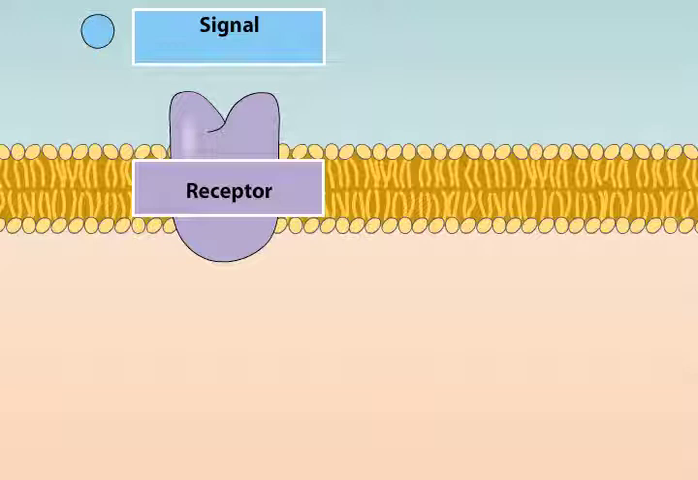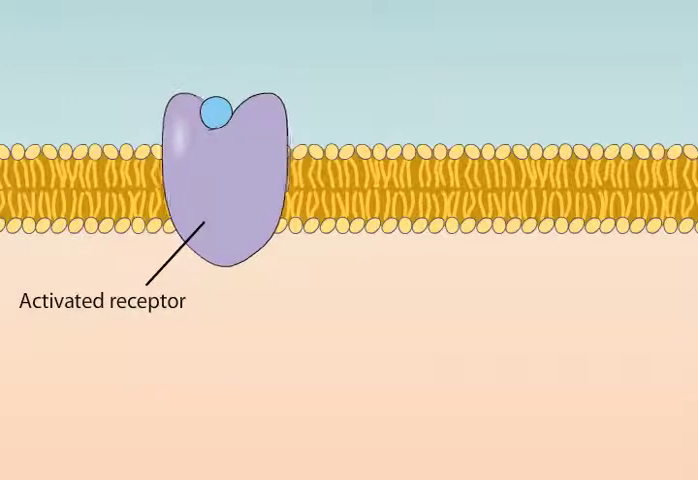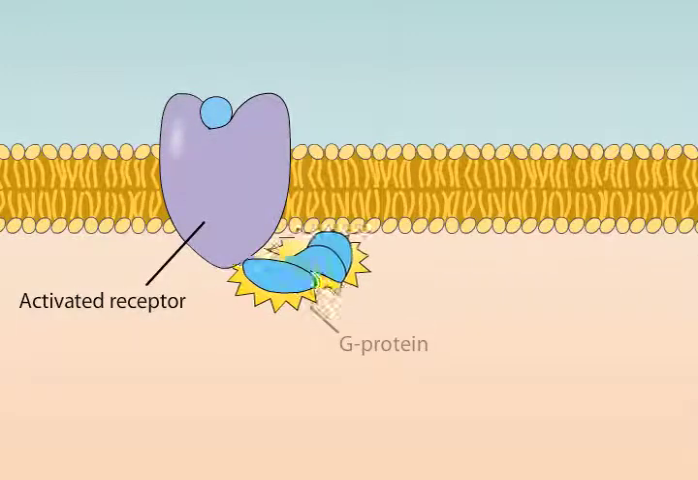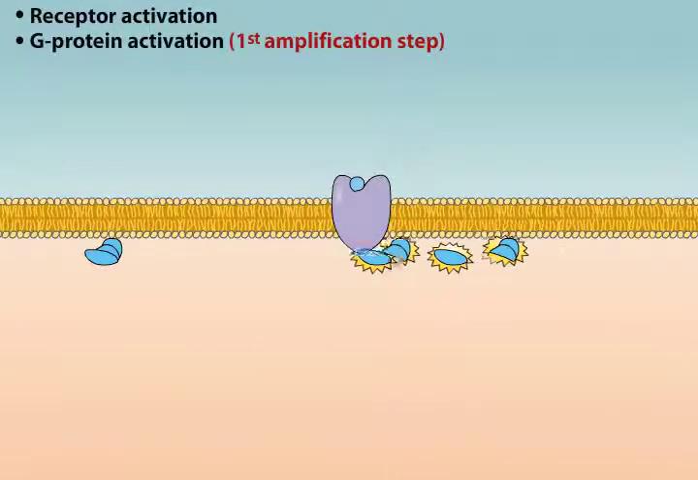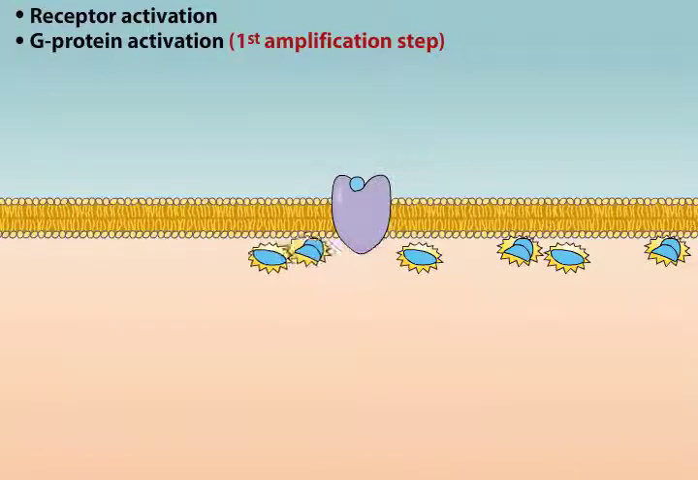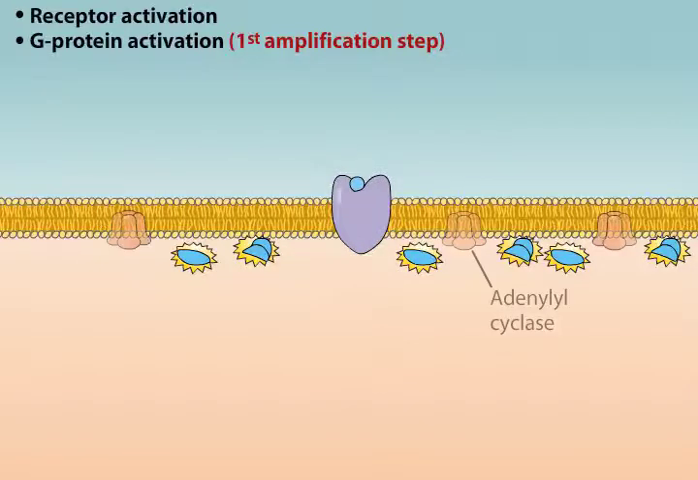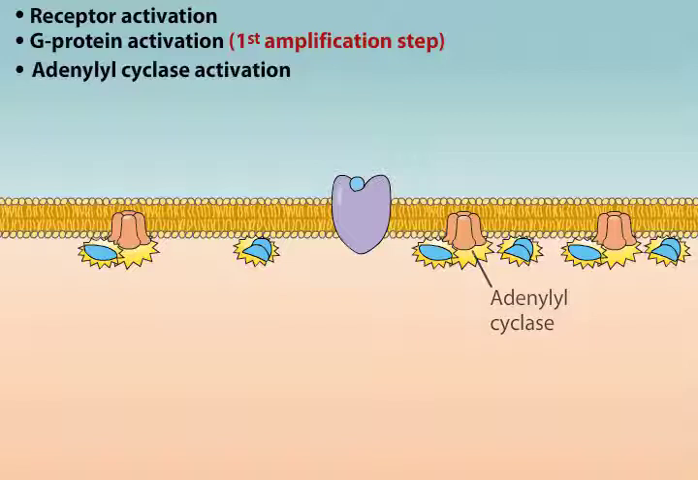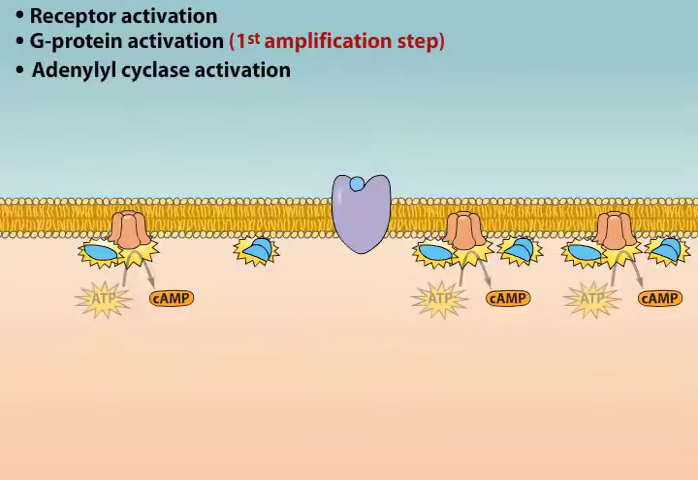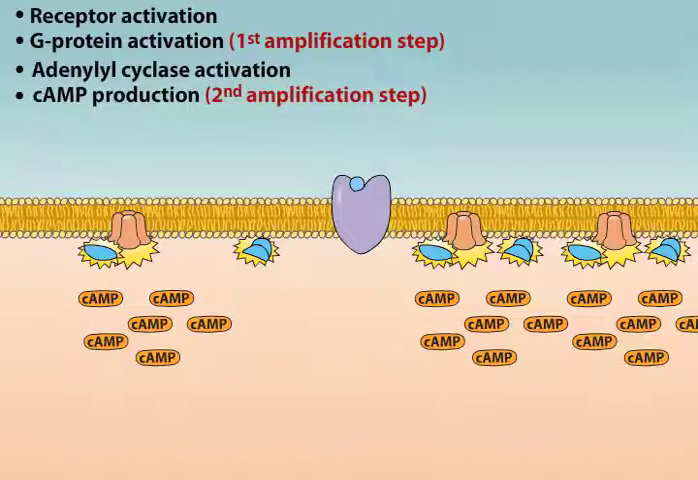Let's look at an example of signal transduction, beginning with a receptor protein that can bind to the neurotransmitter norepinephrine. The activation of a single receptor by norepinephrine can lead to the activation of numerous G proteins inside cells. This is the first amplification step. These activated proteins can bind to other signaling molecules, such as the enzyme adenylyl cyclase. In this way, adenylyl cyclase becomes activated. Each activated enzyme generates a large number of cyclic AMP molecules. This is the second amplification step.